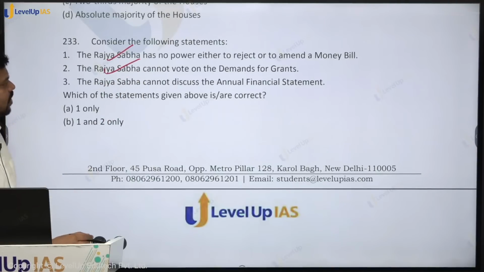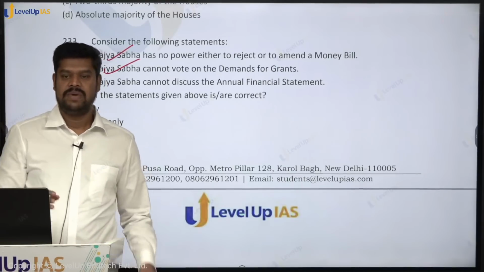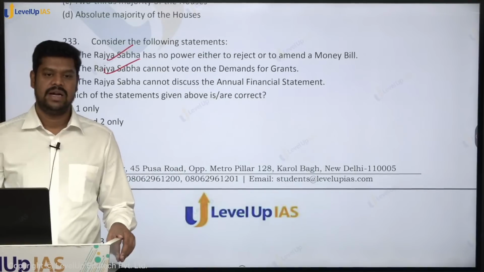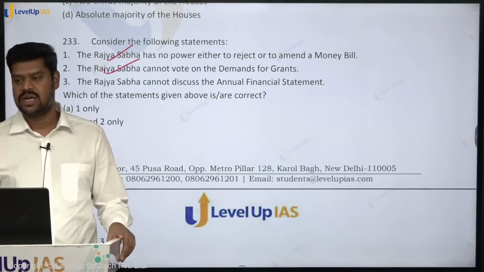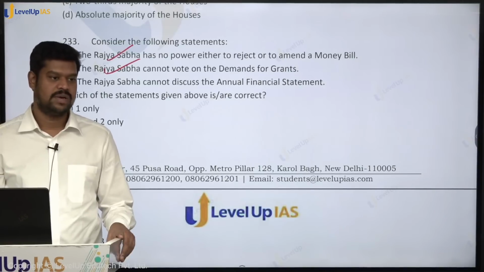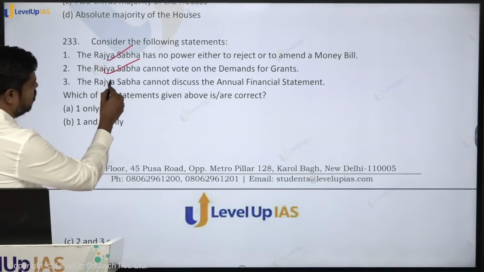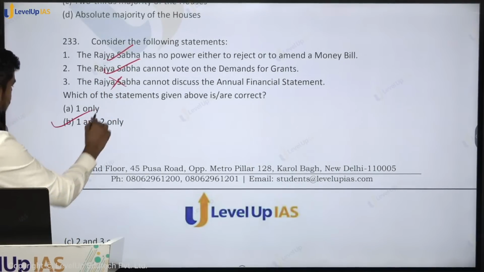The Rajya Sabha cannot discuss the annual financial statement. Can they discuss? In fact, please understand, the budget is introduced in both the houses of the parliament and then it is discussed in both the houses of the parliament. So to say that the Rajya Sabha cannot discuss the annual financial statement is wrong. So what is the answer here? 1 and 2 only.